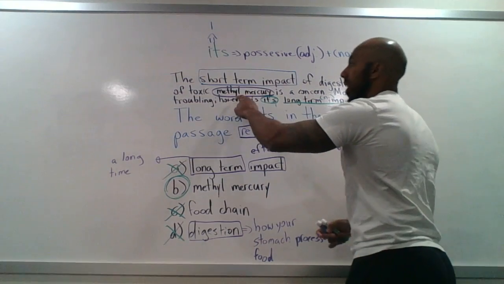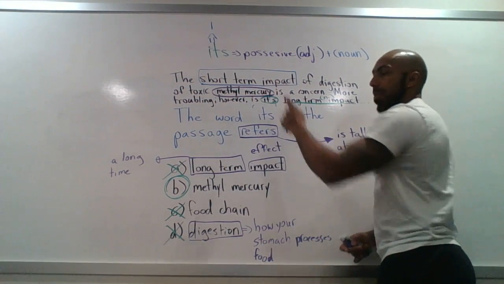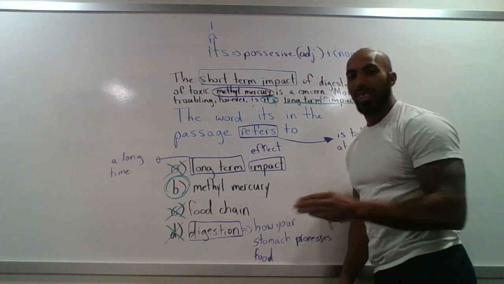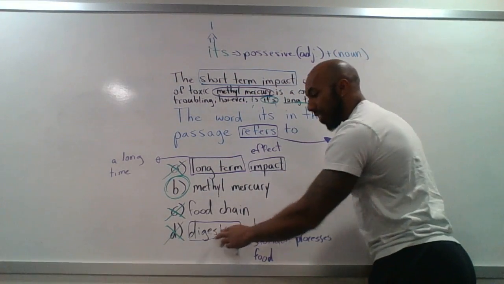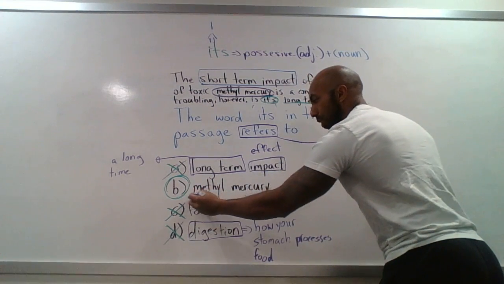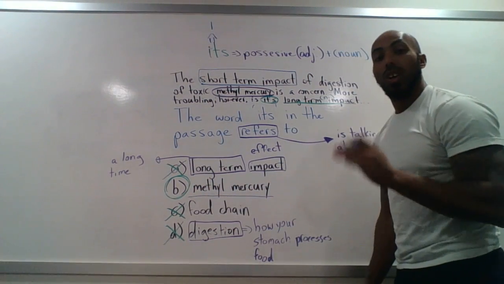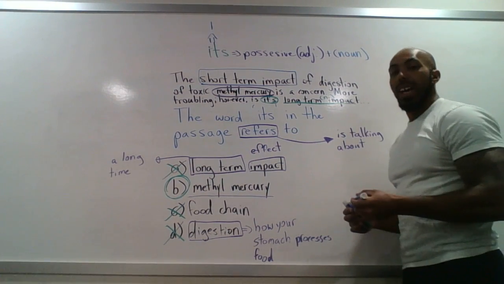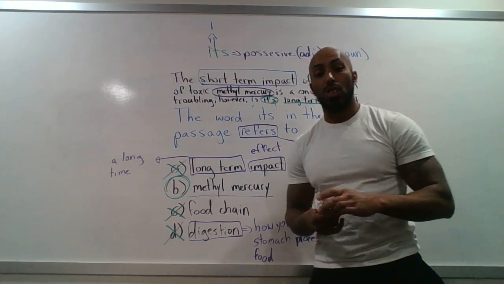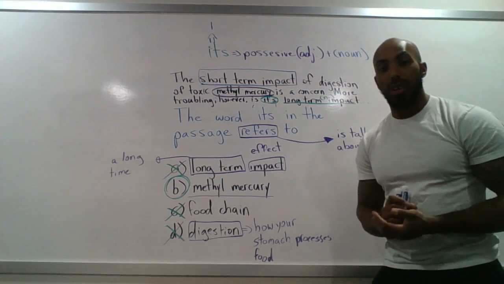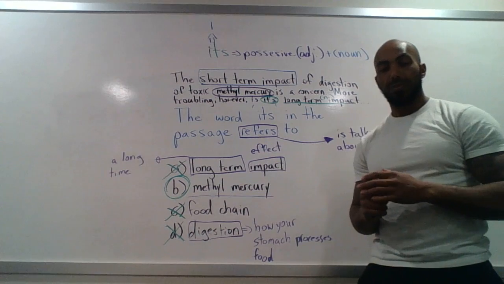Well, what can cause a long-term impact? A short-term impact? No. A food chain? No, that's not what we're talking about. A digestion? No. We're talking about the methylmercury causing a long-term impact. So that is how you can determine what "it" is talking about in the sentence.